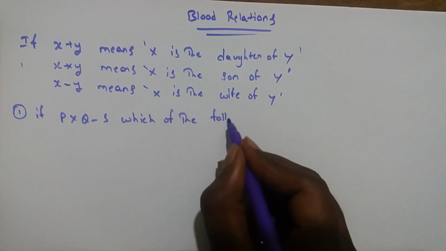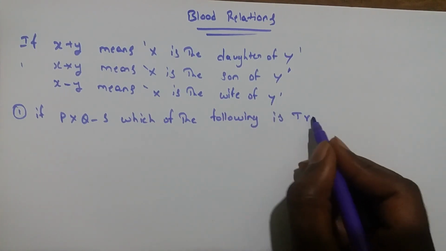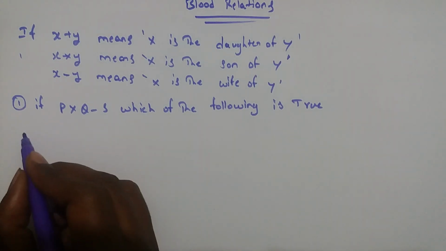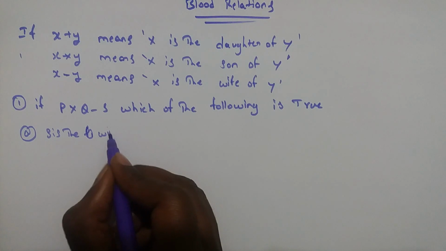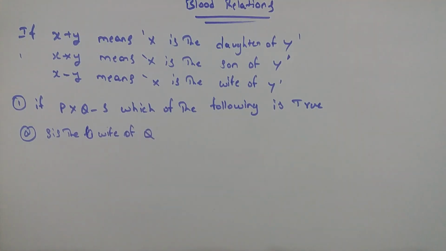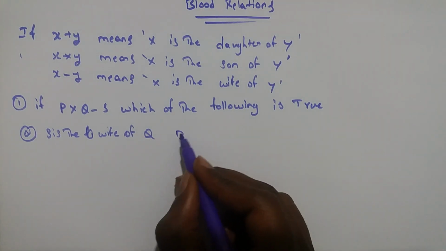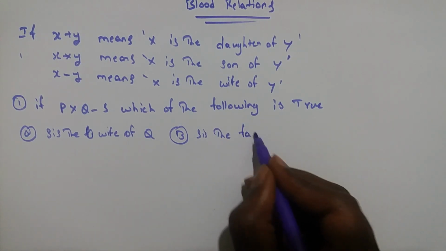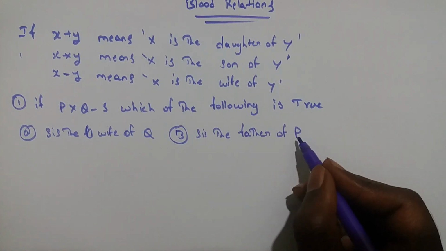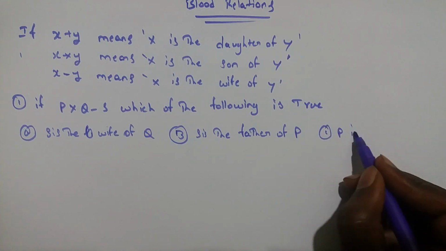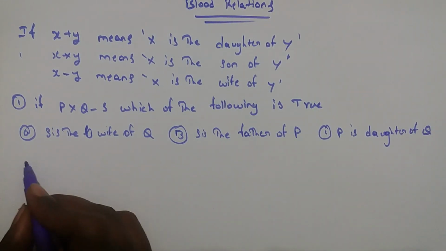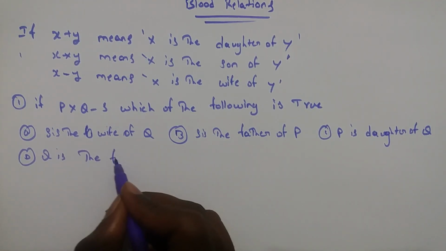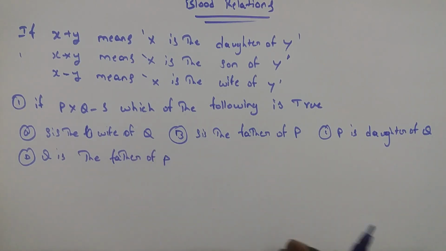The statements are: A, S is the wife of Q. B, S is the father of P. C, P is the daughter of Q. D, Q is the father of P. Now we should find out which of the following is the correct statement.